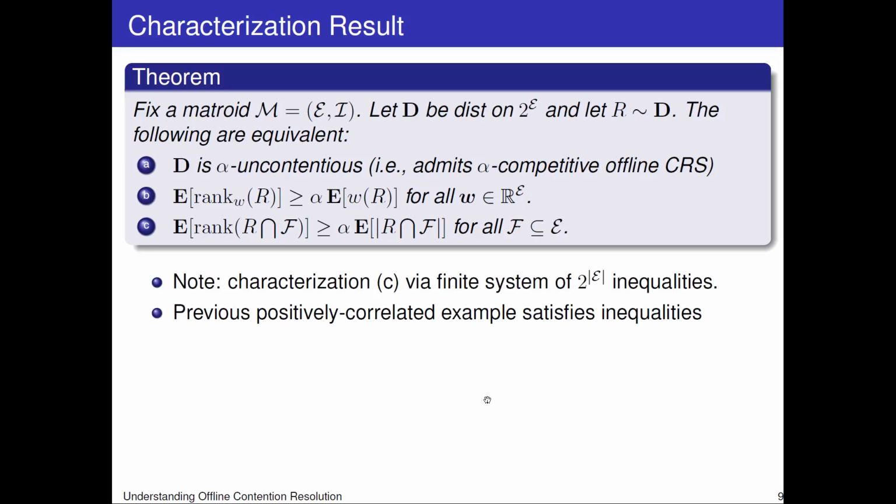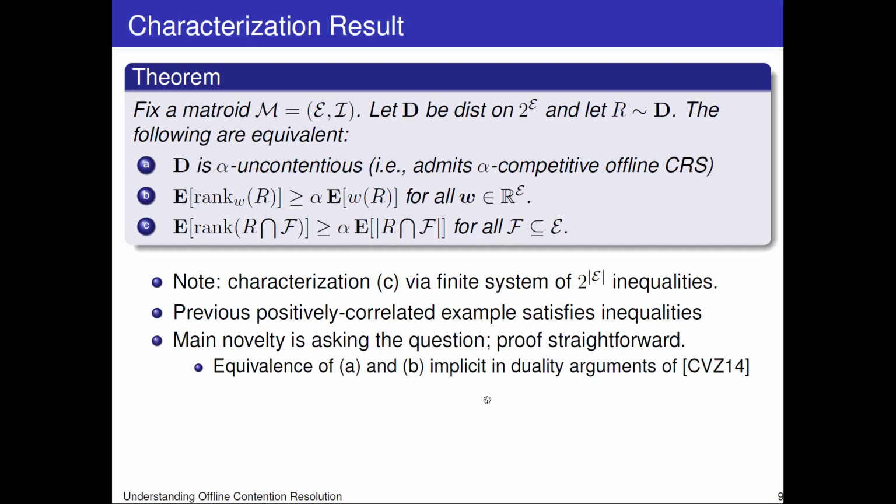I'm going to note that condition C is a finite inequality characterization of uncontentious distributions. And it's a nice exercise to check that the previous example from the last slide satisfies these inequalities. I'm going to point out that the main novelty of this theorem is asking the question. The proof is actually pretty straightforward. In particular, the equivalence of A and B is implicit in the duality arguments of Chekuri et al., and the equivalence with C follows by some simple algebra.